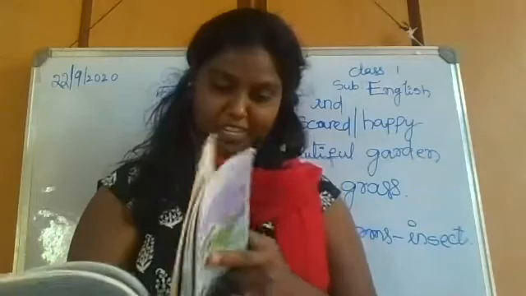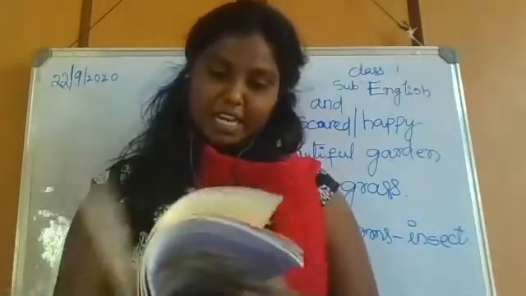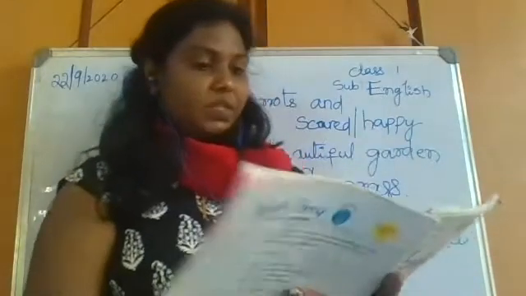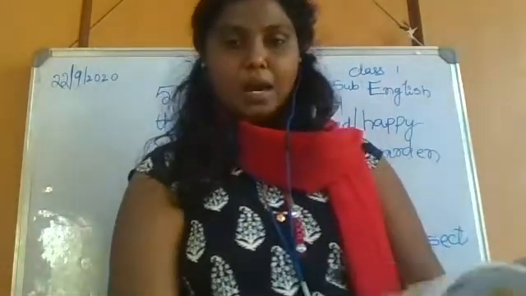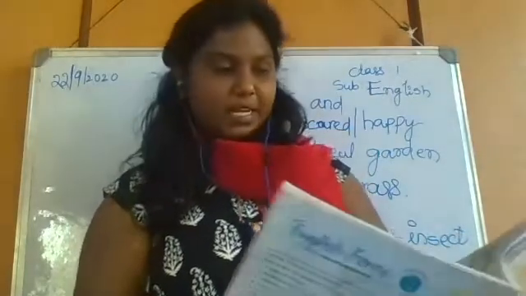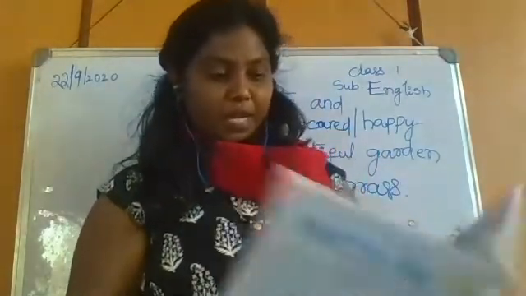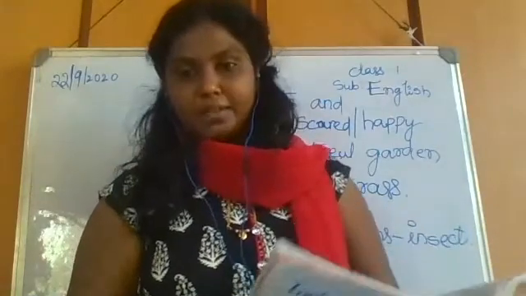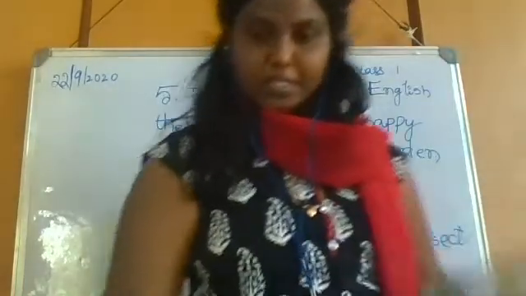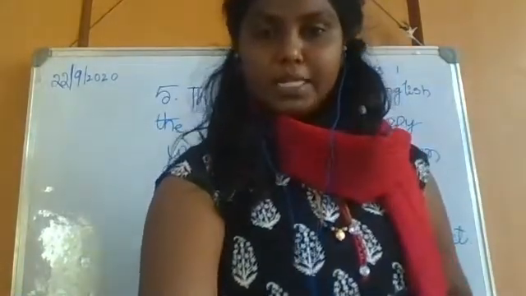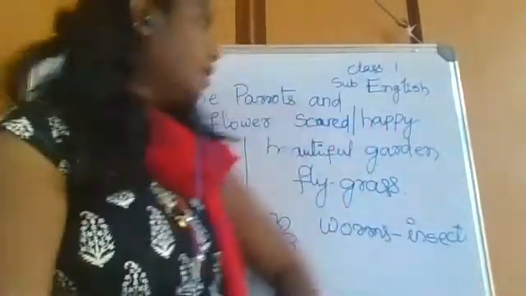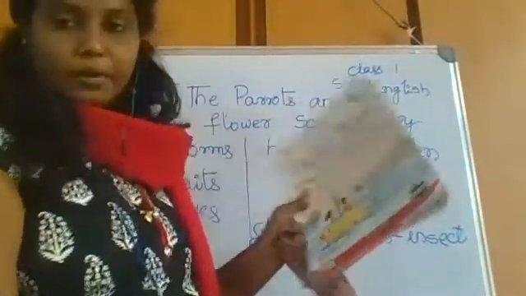Okay. Up to here, this is the end of my lesson for today's session. But next, we'll continue with the same lesson. Now, parrot and flower both became best friends. So no need to worry about the parrots. The flower is very happy. Okay, this is the end. Tomorrow in the next class we will continue with the same chapter, that is the parrots and the flower.